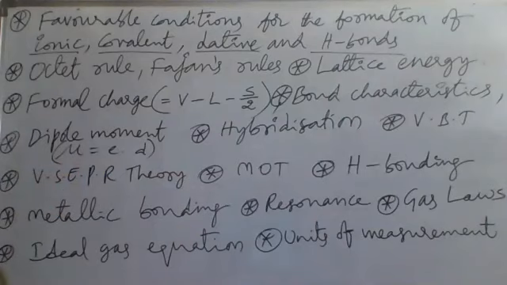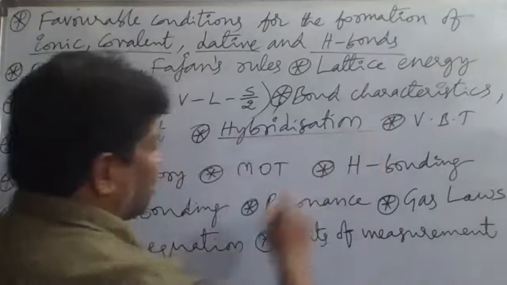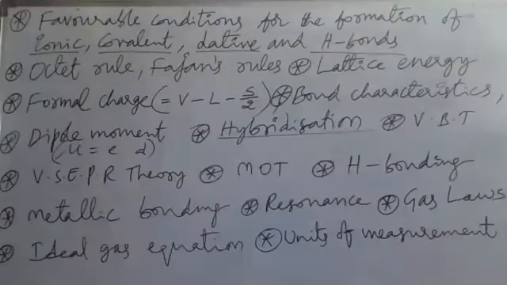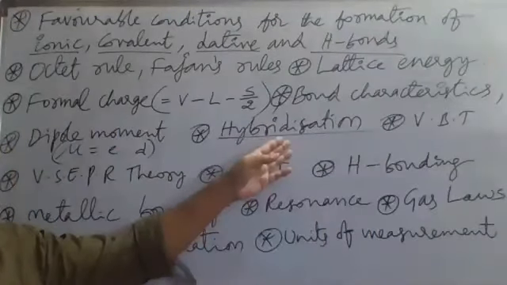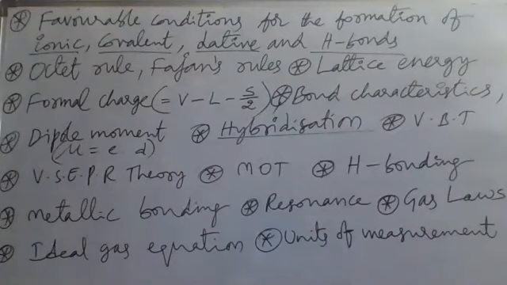The next important topic is hybridization. Hybridization means intermixing of atomic orbitals to give the same number of hybrid orbitals. sp hybridization: linear shape, 180 degrees. sp2 hybridization: trigonal planar geometry and 120 degrees bond angle. Like this, for every type of hybridization, the shape of the molecule and the bond angle, all these things we have to get. And for different types of hybridizations, concentrate on different types of compounds. So about the hybridization topic, you concentrate.